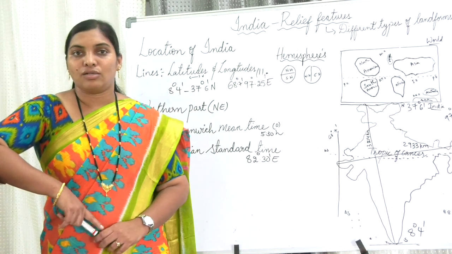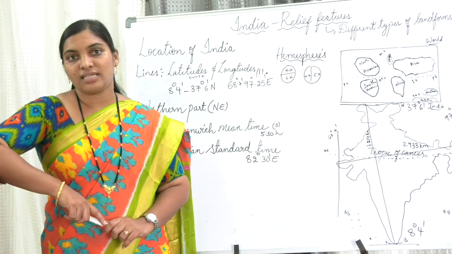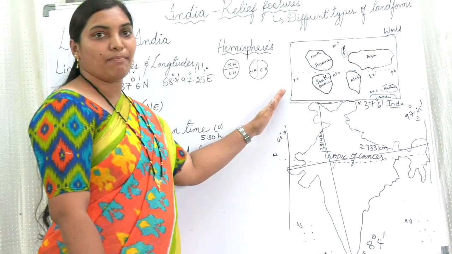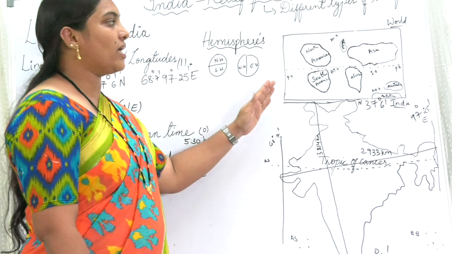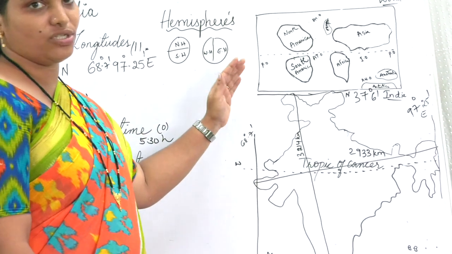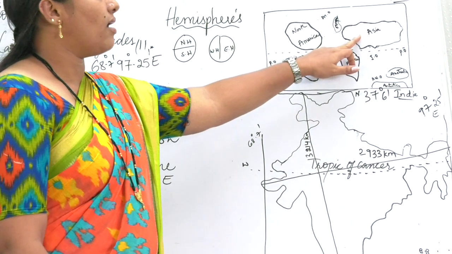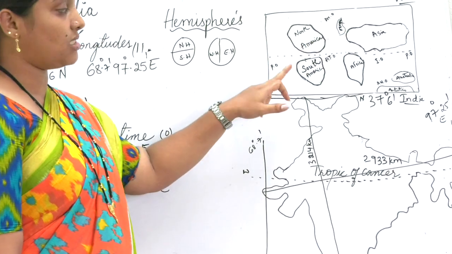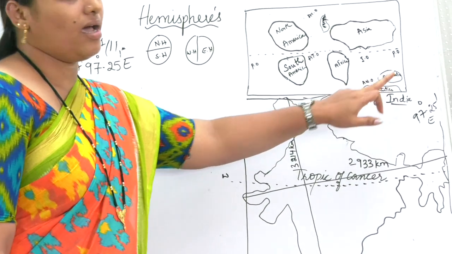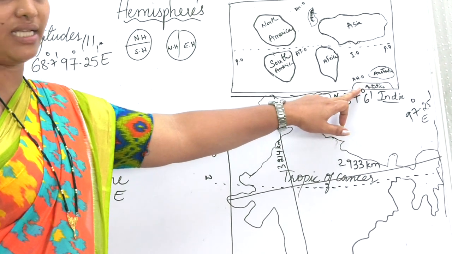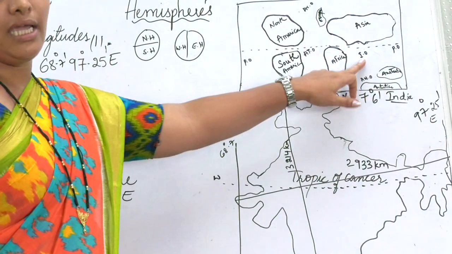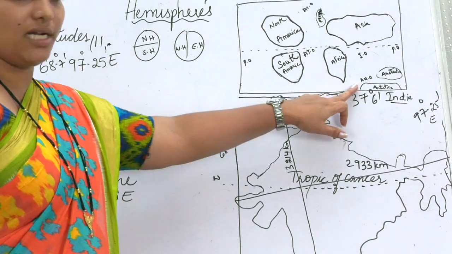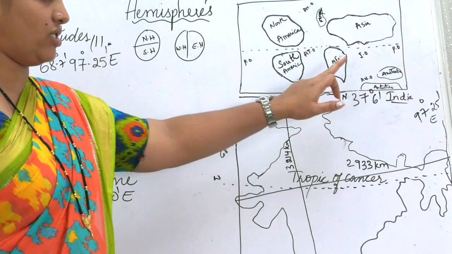Let me show you the location of the oceans and continents. If you look at this world map, consider it as a world map, you can see so many continents and oceans on it. Asia, Africa, Europe, North America, South America, Australia and Antarctica. These are the 7 continents. Pacific Ocean, Indian Ocean, Atlantic Ocean, Arctic Ocean, Antarctic Ocean. These are the 5 oceans.